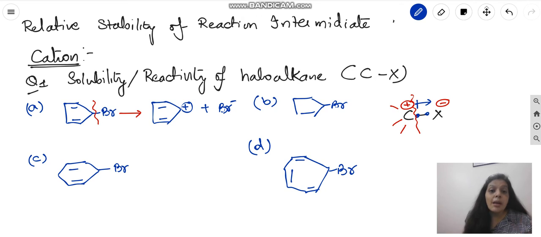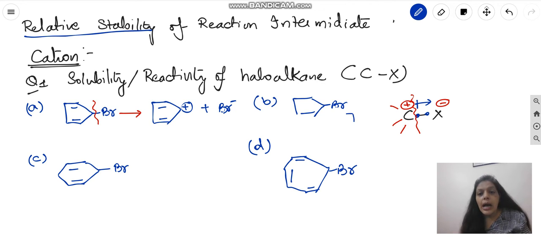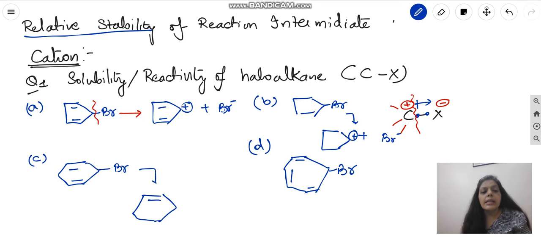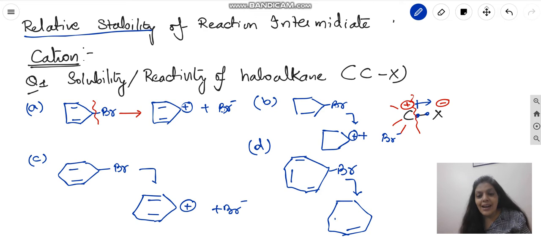But because we are making cations here, we will check the relative stabilities of all the intermediates. So what I am doing quickly, one by one, I am breaking the bromide ion here and simultaneously making the carbocation in all the options. Bromide ion will form everywhere and simultaneously different cations will form. I hope a few of you remember the name of this ion. If you don't, please start learning from now. This is the tropylium ion. Okay, so these are the ions which will form.